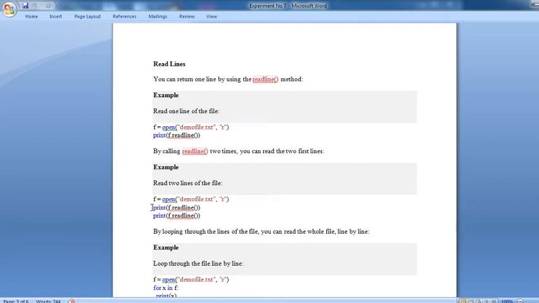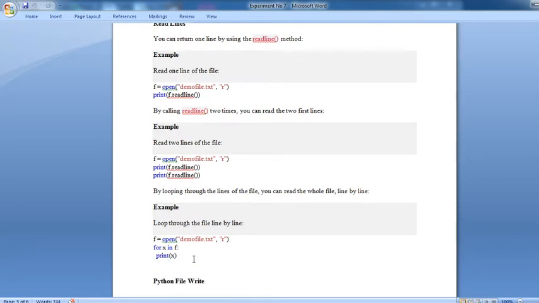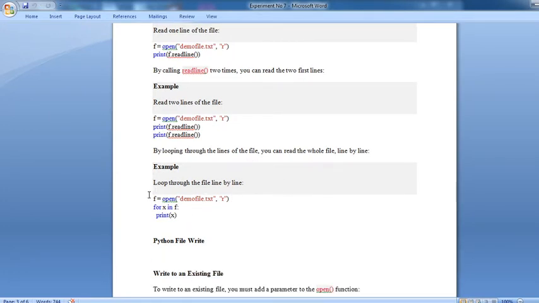Suppose you want to read 100 lines. It is not possible to write print(f.readline()) 100 times. In that case, you directly use a loop through the lines of the file. You can read the whole file line by line. That means you simply use loops: f = open("demofile.txt", "r"), then for x in range, that is your for loop. Suppose you want to read 100 lines, for i in 100 lines, print those 100 lines. Okay, this is for reading lines.